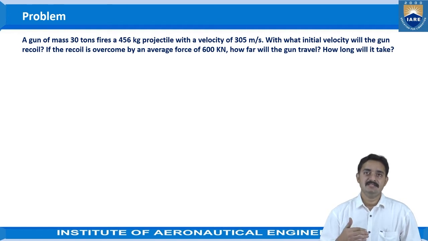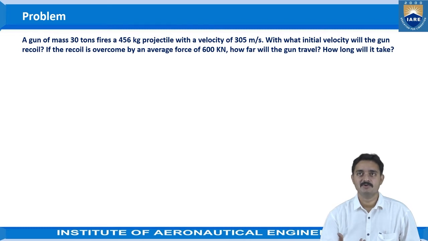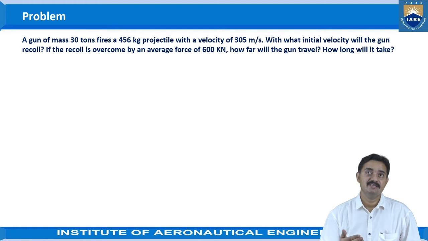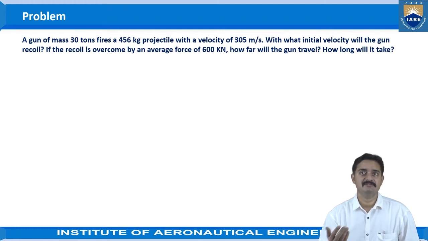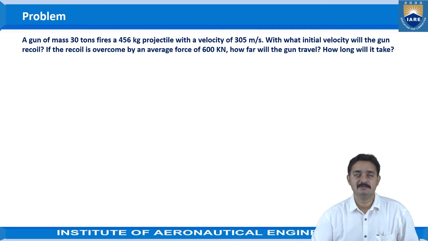In this case, there is a gun which is firing a projectile with a velocity of 305 meters per second. The weight of the projectile that is given is 456 kg. The mass of the gun is given as 30 tons. We can convert that to kg, or else we can convert the projectile mass of 456 kg into tons. As both are given in terms of tons, the mass we can convert, there is no need for conversion.